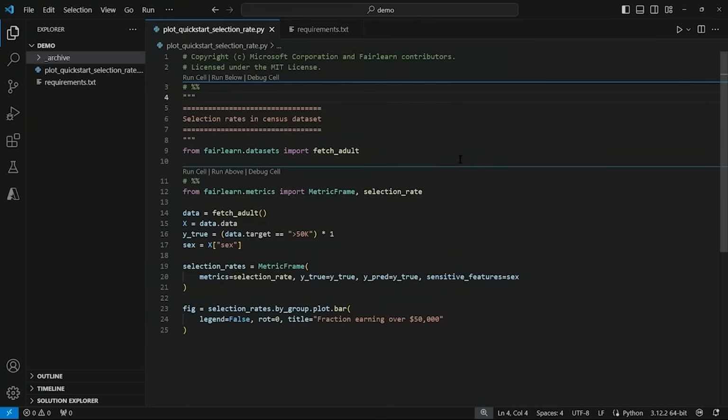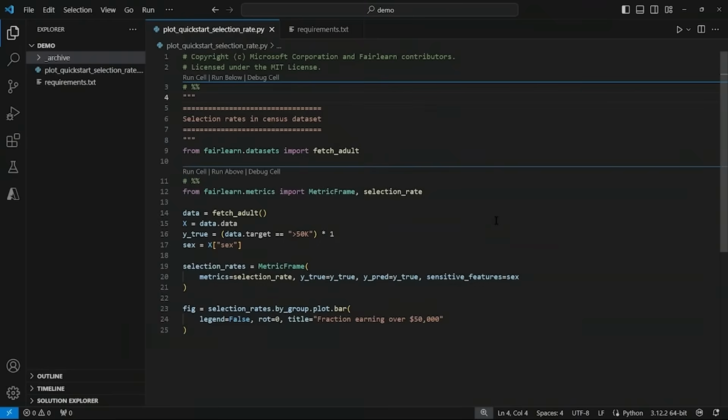So on line 9, this cell imports the adult census data set, which includes demographic and employment-related variables. Then in the next cell, from fairlearn.metrics, we're importing a class called MetricFrame, which facilitates the evaluation of fairness metrics across groups defined by sensitive features. Selection rate is a fairness metric that measures the proportion of positive outcomes.